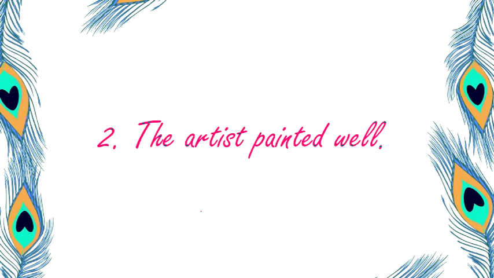The artist painted well. Now again follow the same steps. See your subject. The subject is the artist. What is the verb? The verb is painted. Do we have any object? No, we have no object. If you say the artist painted what? Is there any answer? No, there is no answer. So this verb has no object. And when the verb does not have any object, it becomes, yes, it becomes intransitive. Alright? So this is I.